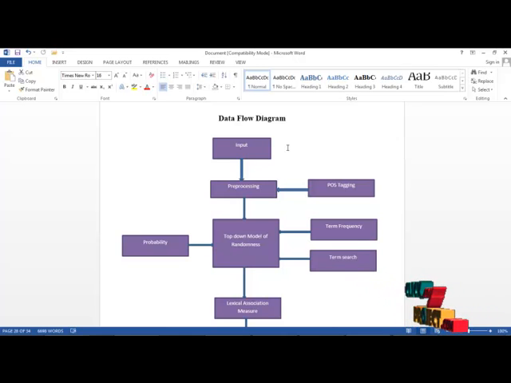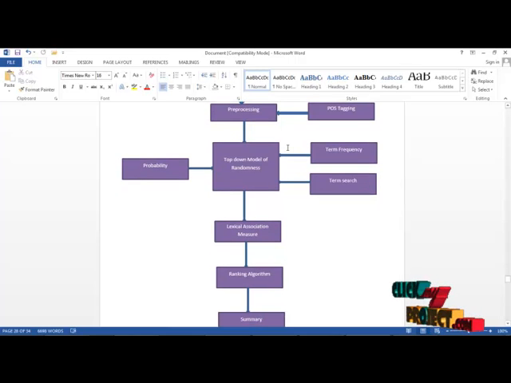In the top-down model, we find the probability of each term occurring in the document. After processing, the probability values are used to find the term frequency. The term frequency means the number of times that the term occurs in the document. In this same phase, the term searching action is performed. The term searching action means the user searches the term and the efficient term should be returned as the suggestion.